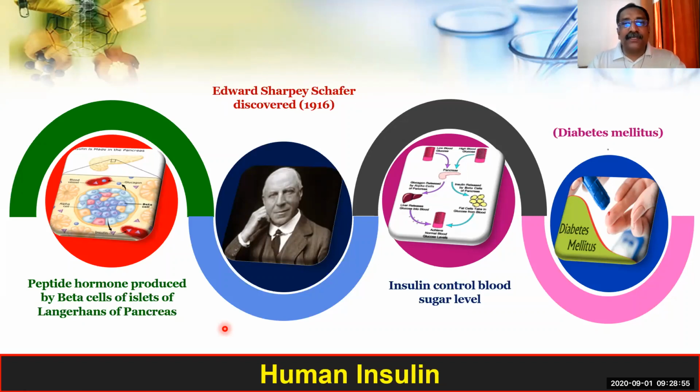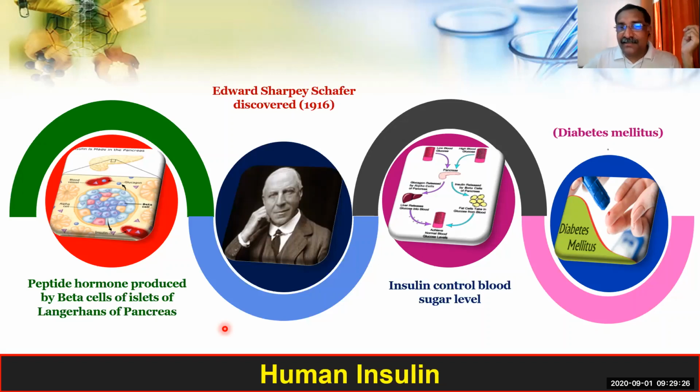That process is called insertion, which is point number 2. Once the insertion is over, you insert that into a cloning vector and get it transformed.